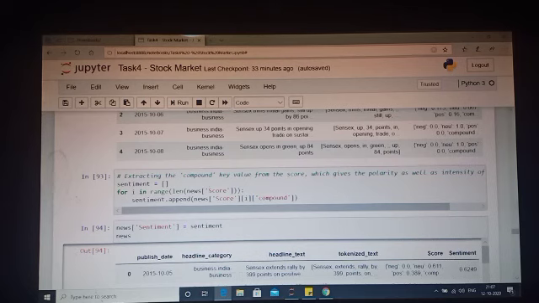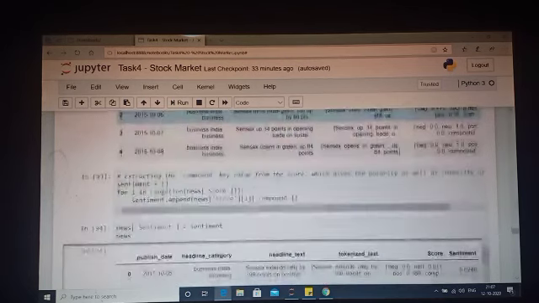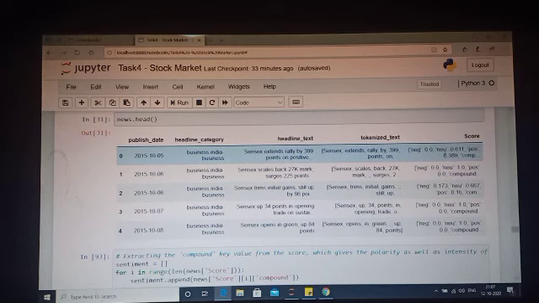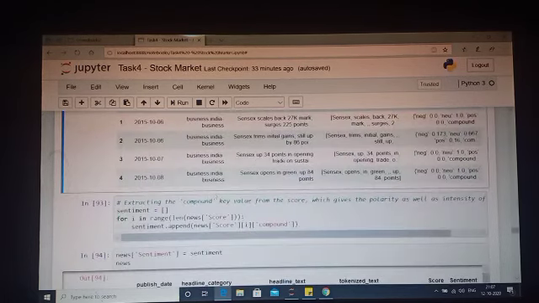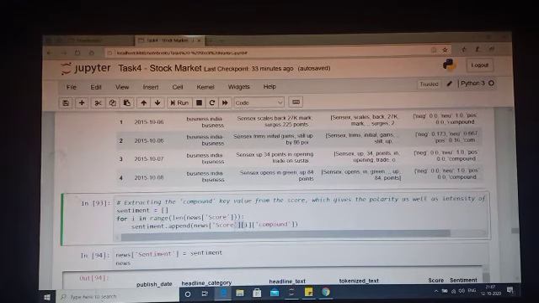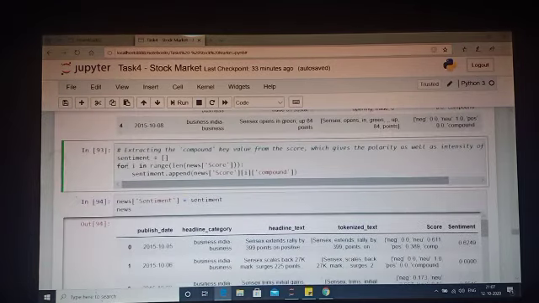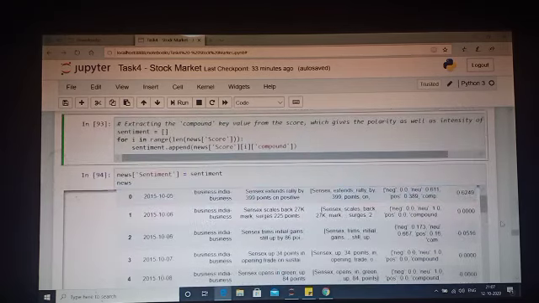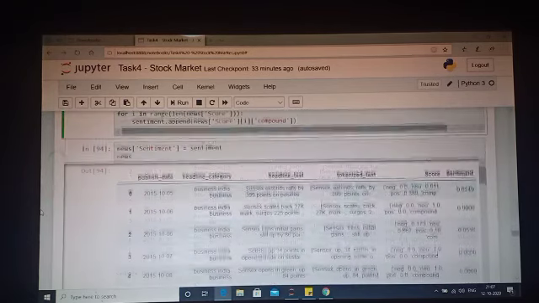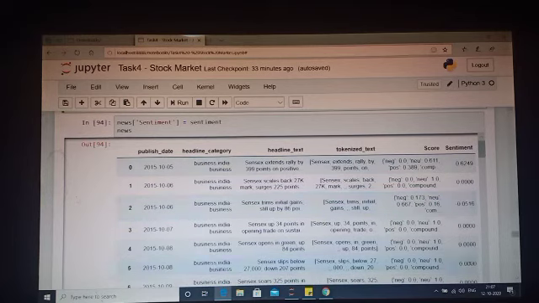For every entry stored in the scores column, for the length of that sentiment, I'm appending only the compound. This is the key for that particular entry. I'm storing the compound part only in the sentiment list. It will just append, and again I'm creating a new column as sentiment. So this is the sentiment we are actually concerned about.